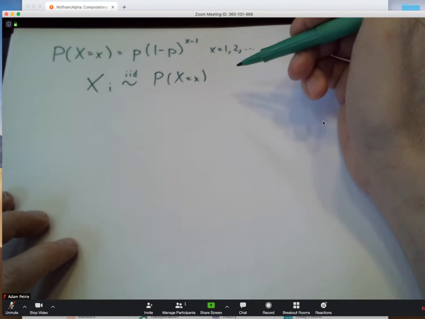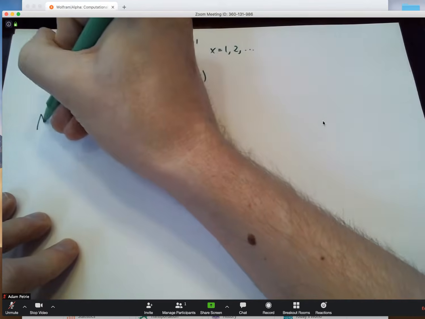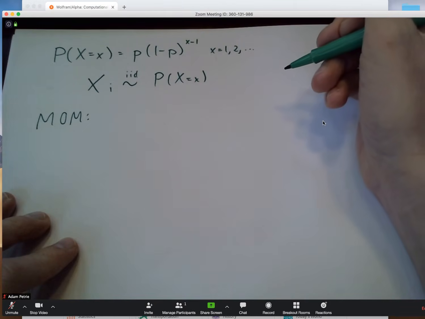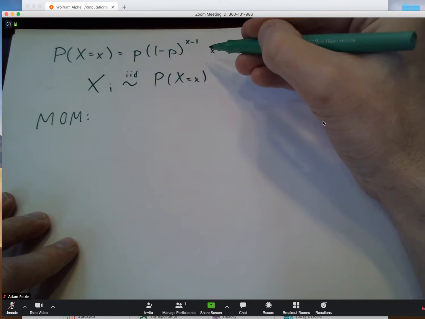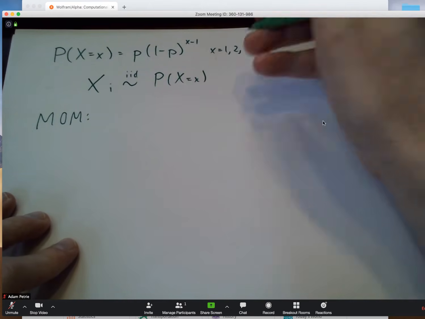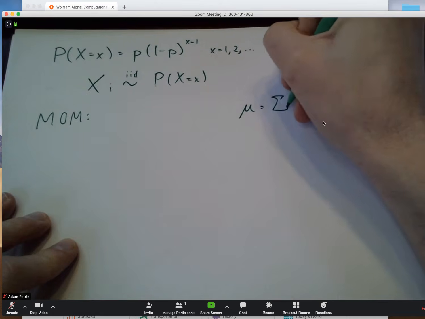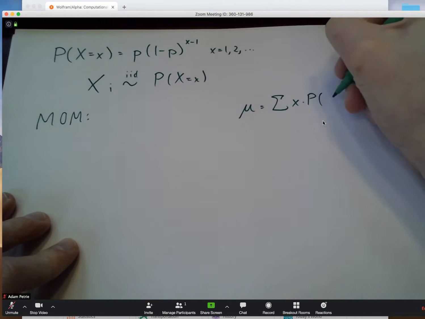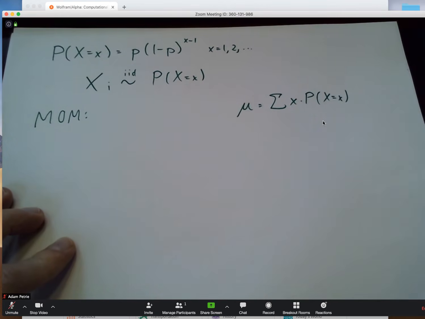So let's talk about our two methods of estimating p from the data. Let's start out with the method of moments estimator. So the method of moments estimator says, well, we can measure a sample average, x bar, and we can find out what the average of the PMF is. There's a formula for the PMF. Whenever we want the average, that's just the sum over all the possible values of the little x's we might see times their probability.